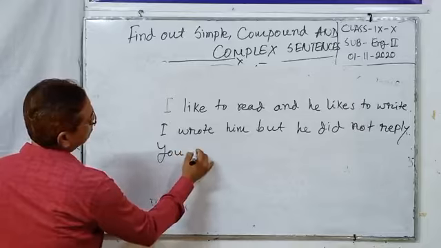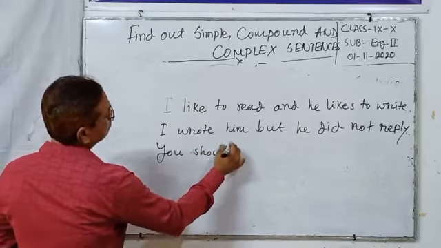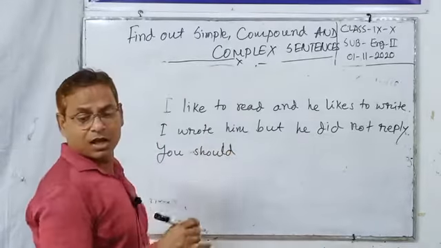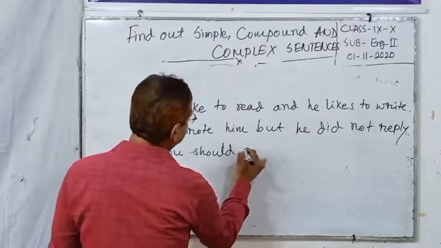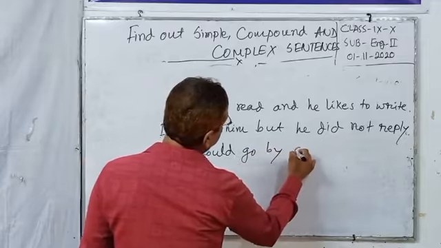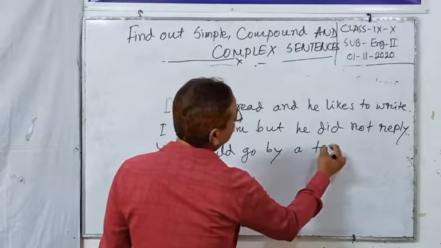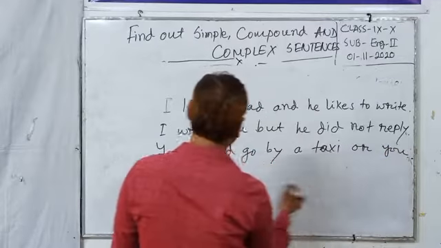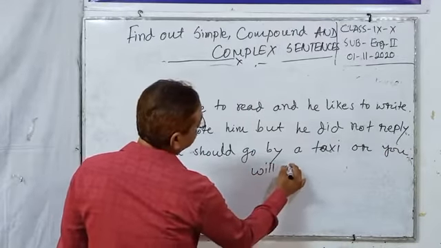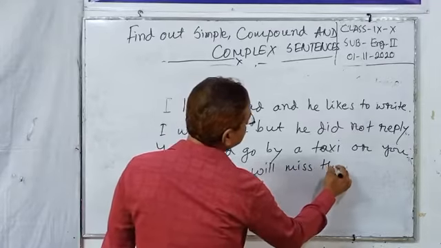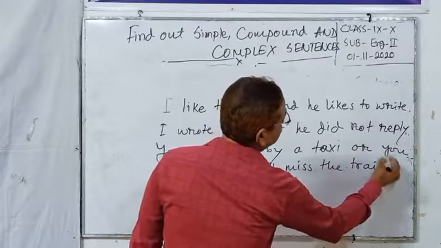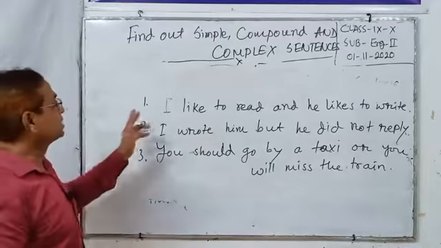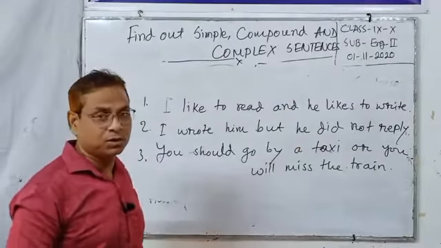You should go by a taxi, or you will miss the train. I have given three sentences here. First one is: I like to read and he likes to write.